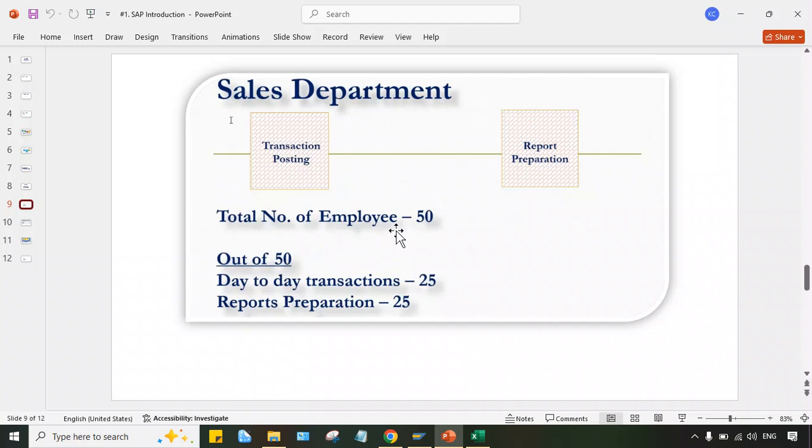Let's suppose someone went to the reception counter and wanted to get certain information. In that case, what will happen, guys? To find out a single piece of information, the receptionist had to check multiple registers. It may take half an hour, 1 hour, or 20 minutes.